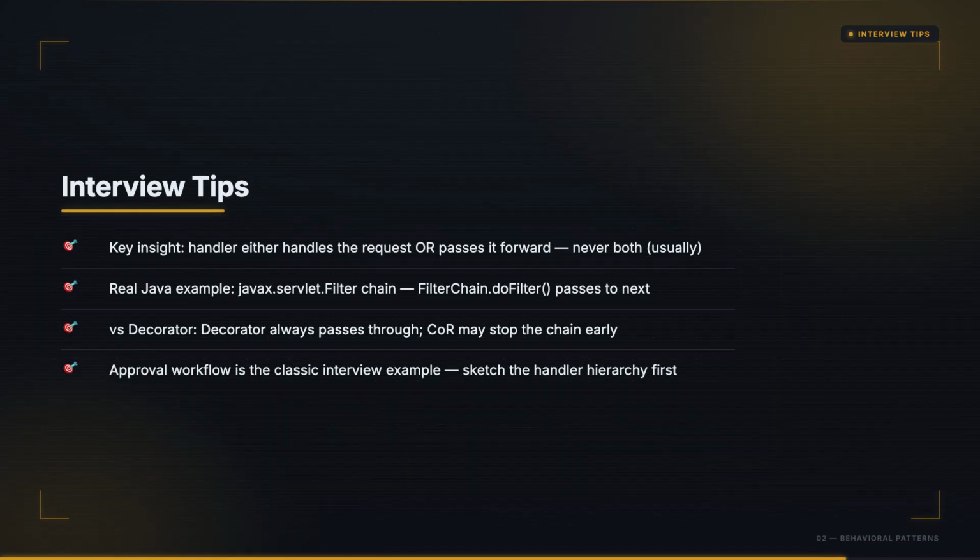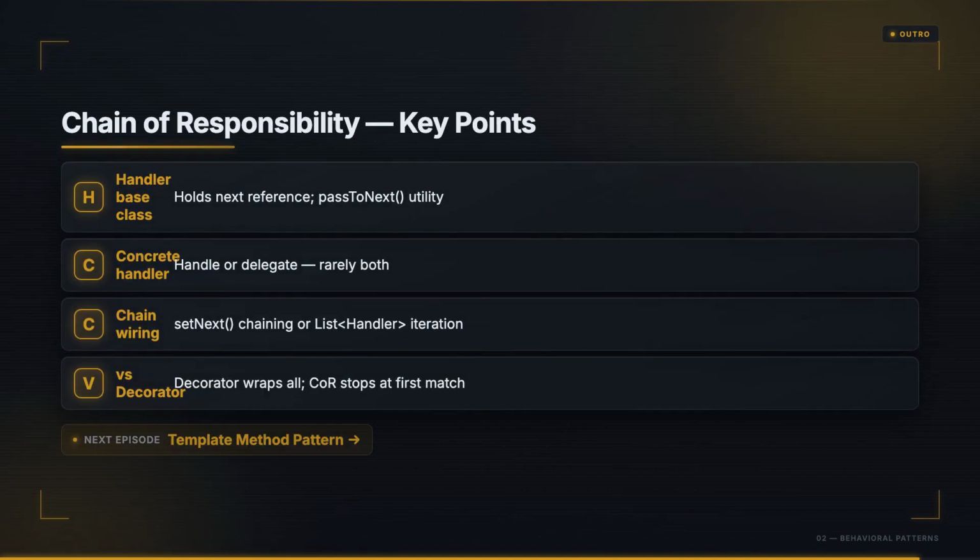Show what happens when authentication fails. The chain stops there. A 401 is returned. The request never reaches business logic. That's the complete answer. A pipeline of single-purpose handlers. Each focused, each optional. Chain of responsibility is middleware at its most principled.